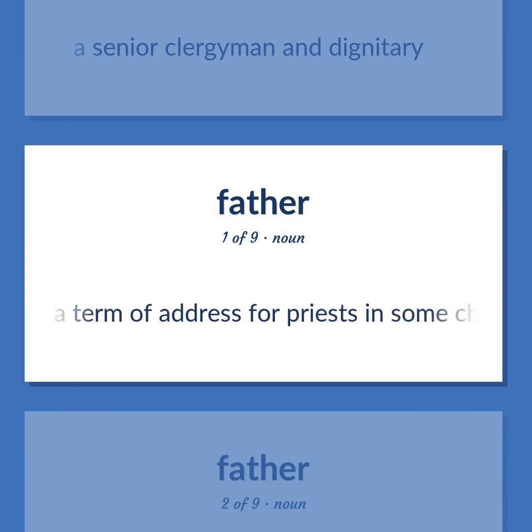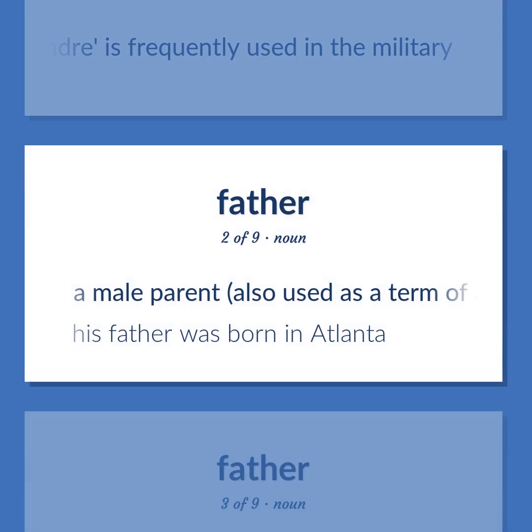Father is a term of address for priests in some churches, especially the Roman Catholic Church or the Orthodox Catholic Church. Padre is frequently used in the military. A male parent, also used as a term of address to your father. His father was born in Atlanta.